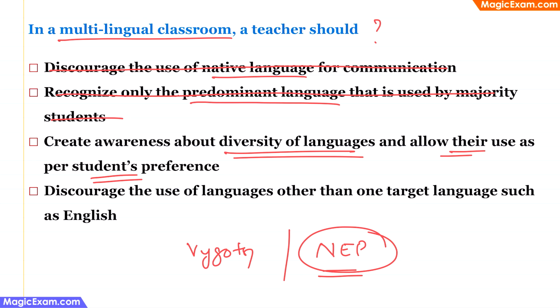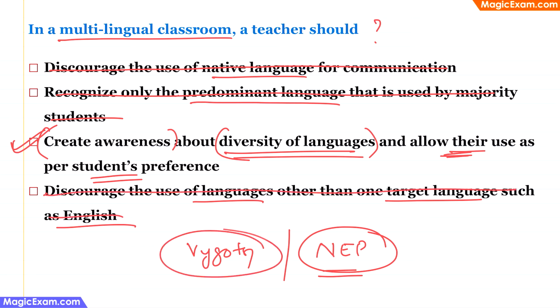When children are very young, you should encourage them to use their native language because they are more comfortable in speaking and thinking in their native language, and slowly you are introducing other languages as well. Therefore, the teacher should create awareness about the various types of languages that are spoken in India and allow usage of the children's native language as per their comfort and slowly introduce other languages. Therefore, option 3 is correct. The last one says discourage the use of languages other than one target language such as English. So this is incorrect as per NEP. Therefore, this also can be eliminated.